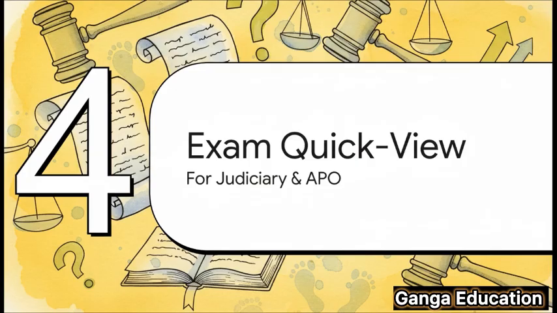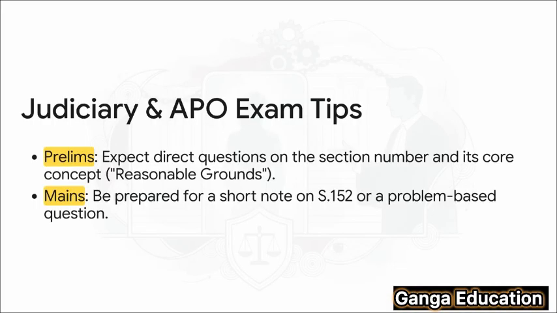Okay, everyone, let's switch gears and focus on our final section, which I know is super important for all you judiciary and APO aspirants out there, the exam quick view. Let's talk about how this section can show up in your papers. For your prelims, you should definitely expect some direct questions. They might ask you about the section number itself or about its core concept, which is, you guessed it, reasonable grounds. Now for the mains, you should be ready for a short note on Section 152 or maybe a problem-based question where they give you a scenario and you have to decide if a question is allowed under this rule.